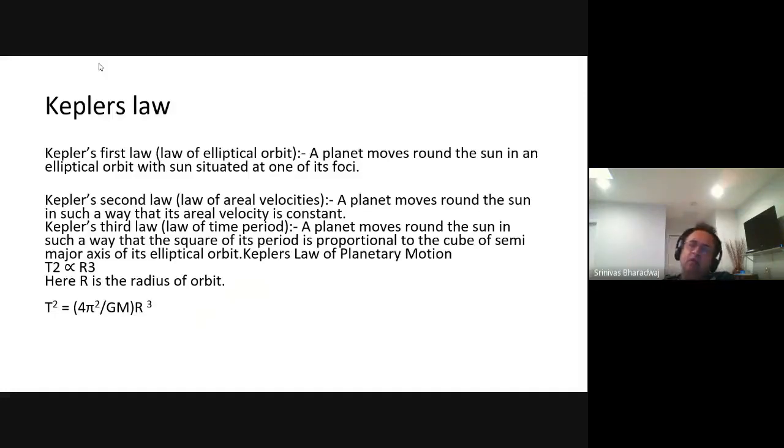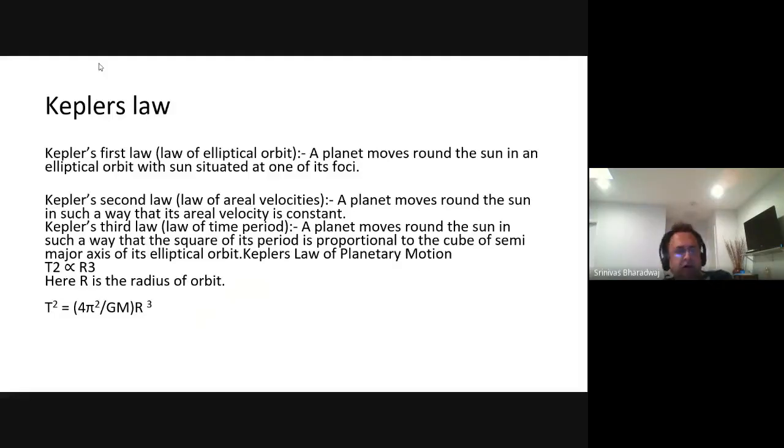Now, the second law was a more complicated one. It is called the law of areal velocities. A planet moves around the sun in such a way that its areal velocity is constant. We looked at this law also in the last class. dA by dt is a constant.